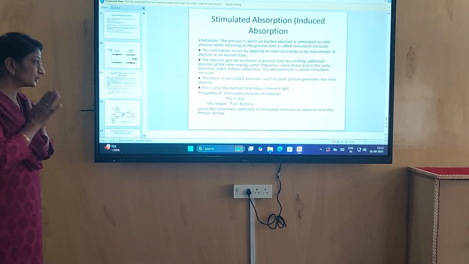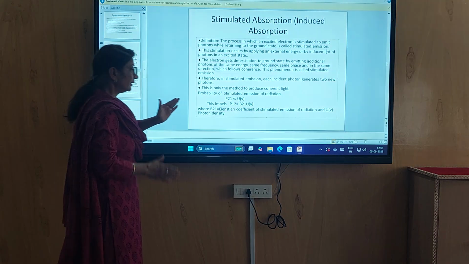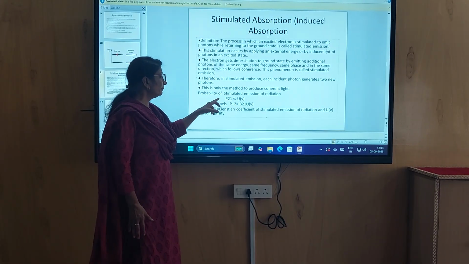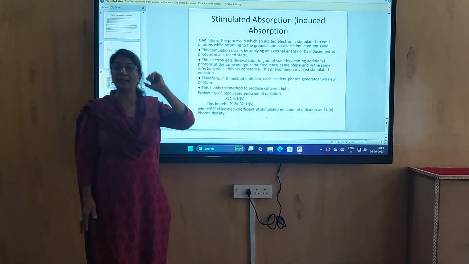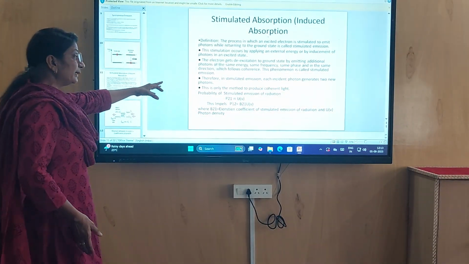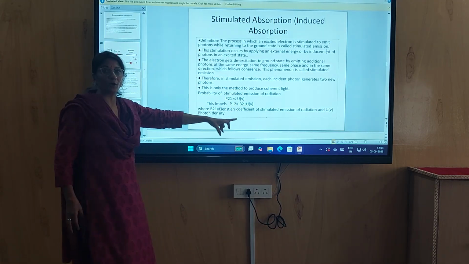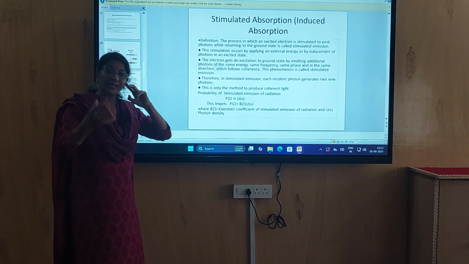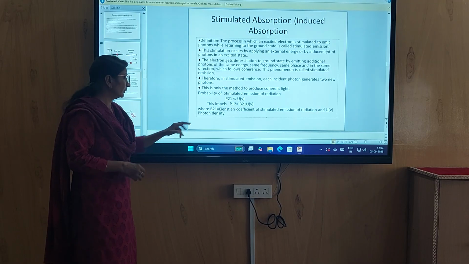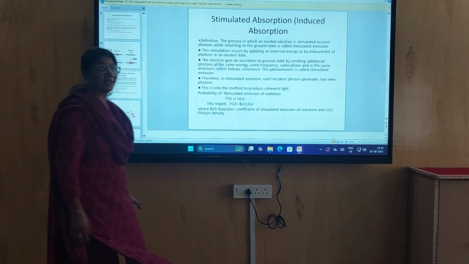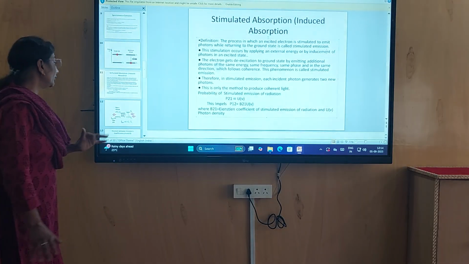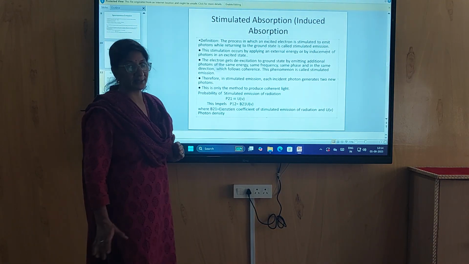Probability of stimulated emission depends on photon density which we are sending from outside. P21 means atom comes from excited state to ground state. It depends on u, means photon density, photons which we are sending for triggering the atom to come down. Where B21 is called the Einstein coefficient of stimulated emission of radiation and u is called photon density.